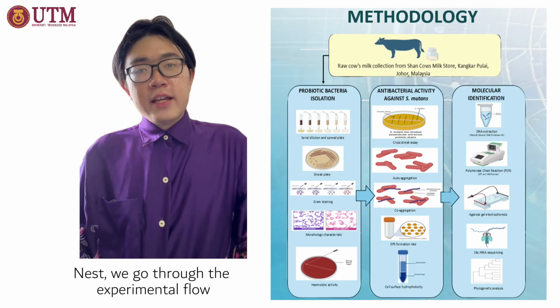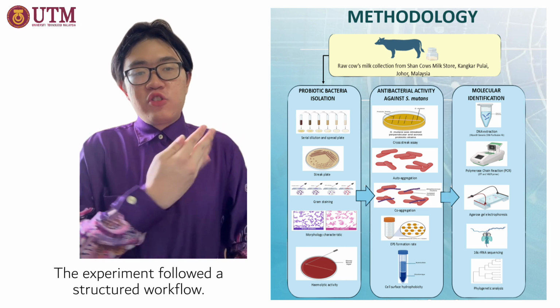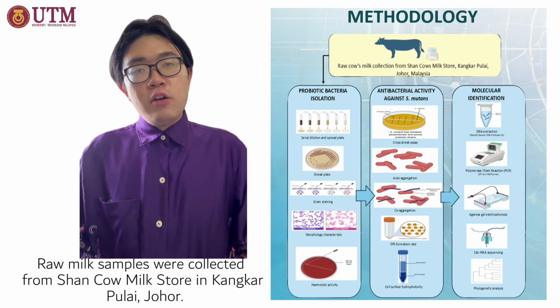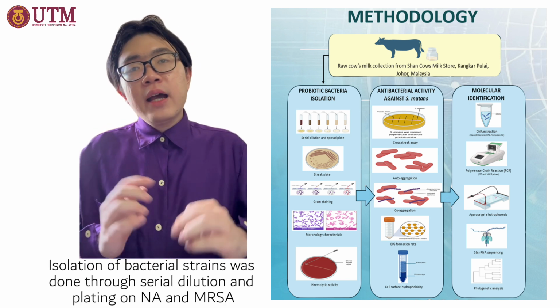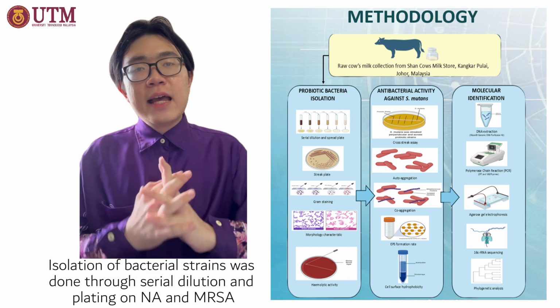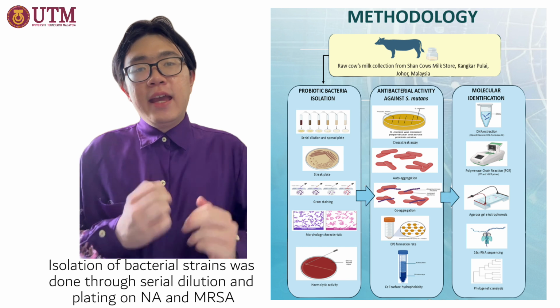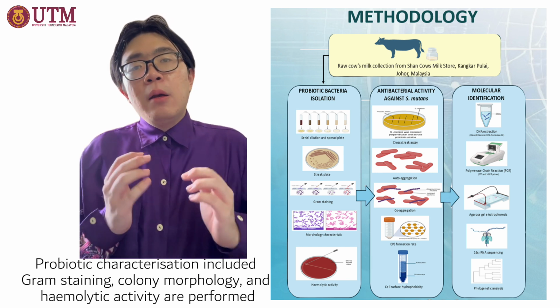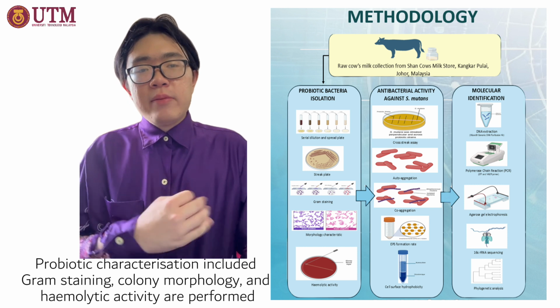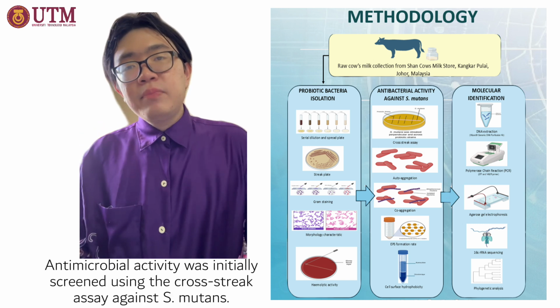Next, we go through the experimental flow. The experiment follows a structured workflow as shown here. Raw milk samples were collected from a cow milk store in Kangkar Pulai, Johor. Isolation of bacterial strains was done through serial dilution and plating on nutrient agar (NA) and also De Man, Rogosa and Sharpe agar (MRS agar). Probiotic characterization including Gram staining, colony morphology, and hemolytic activity was also done.